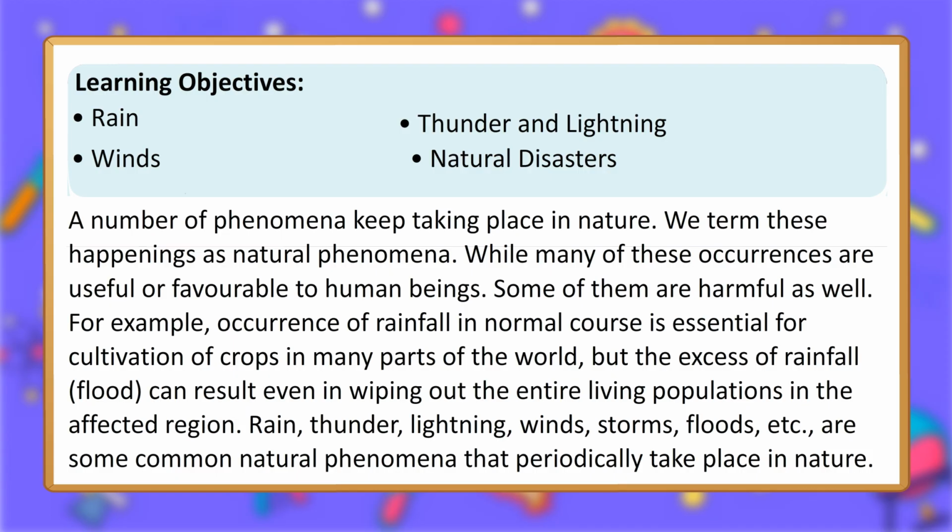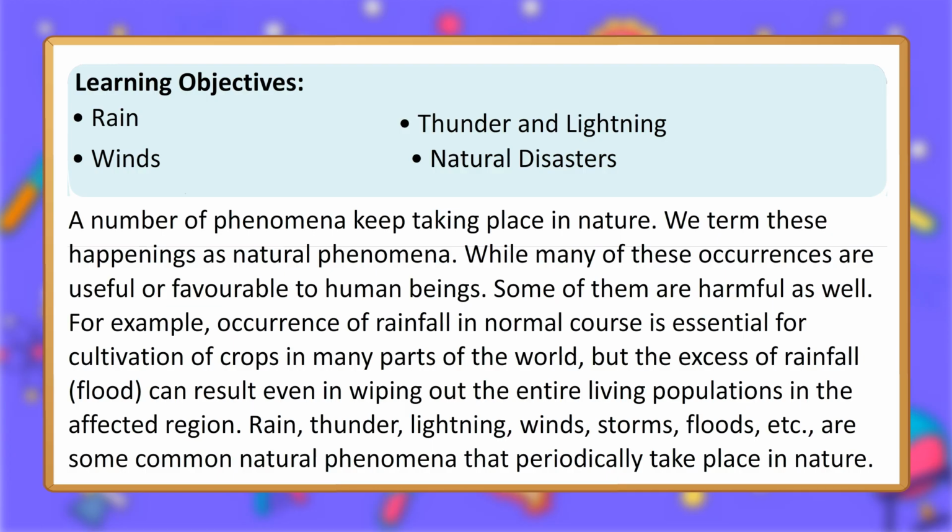We term these happenings as natural phenomena. While many of these occurrences are useful or favorable to human beings, some of them are harmful as well. For example, occurrence of rainfall in normal course is essential for cultivation of crops in many parts of the world, but the excess of rainfall, flood, can result even in wiping out the entire living populations in the affected region.